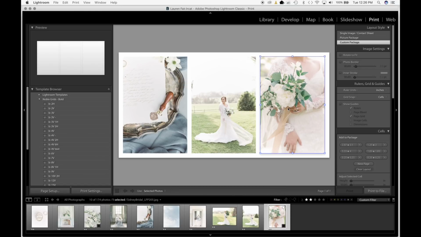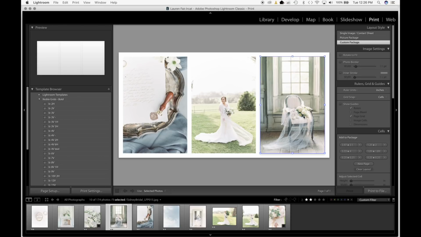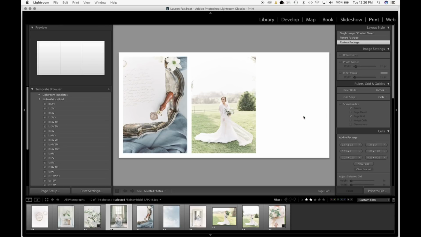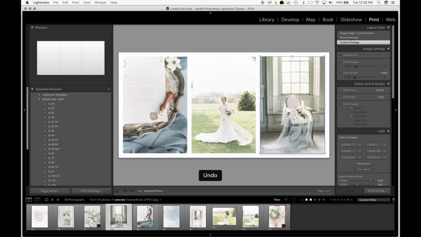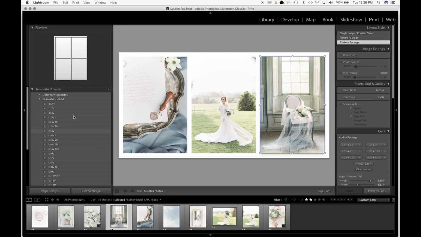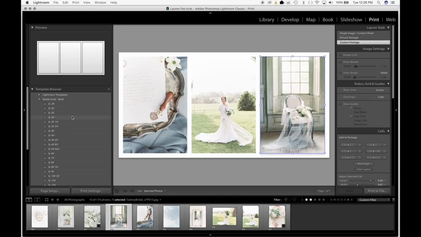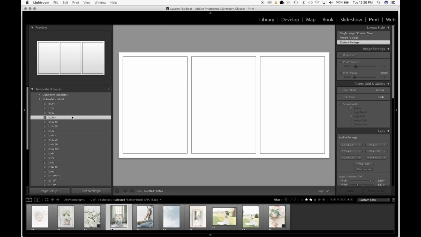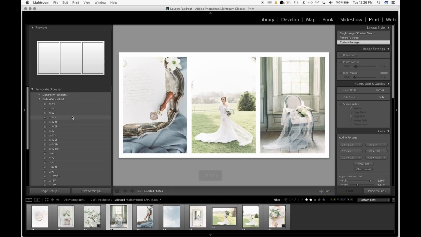And if you decide you don't like an image, instead of hitting delete, you're just going to place the image right on top and just replace it that way. If you do hit delete, not to worry, you can just hit Apple Z, or if you feel like you've deleted something too permanently, you can always go back, click from start and start over. I'm just going to hit Apple Z to get back to where I was.